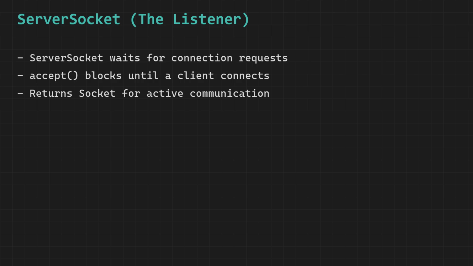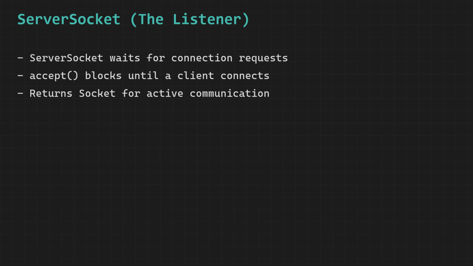In Java code, the server uses a critically important and specially designed method called accept, which is the programmatic equivalent of our waiter standing at the entrance with his full and undivided attention focused on the door.